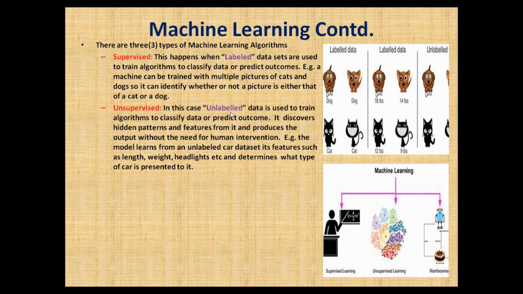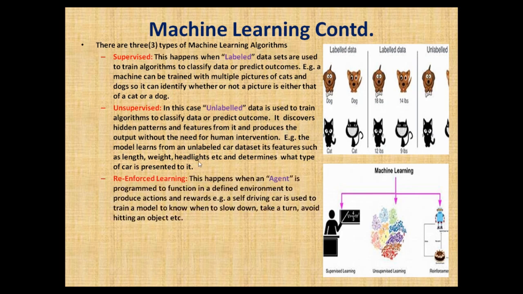Now, it uses unlabeled data. Now, this data here is unlabeled. You just have the picture of the dog, but it is not labeled. You have the picture of the cat, it is not labeled. Let's make progress. We also have what is called, under machine learning, reinforced